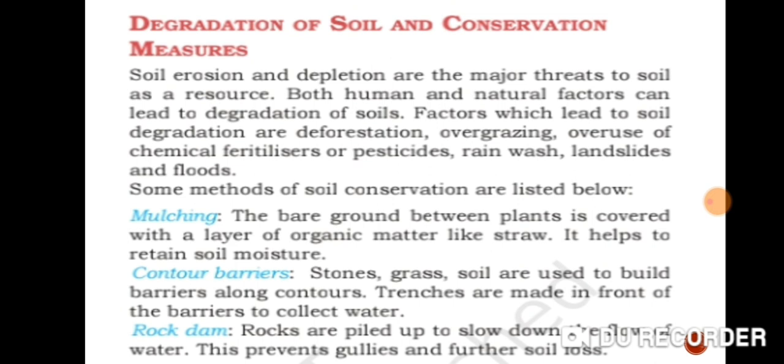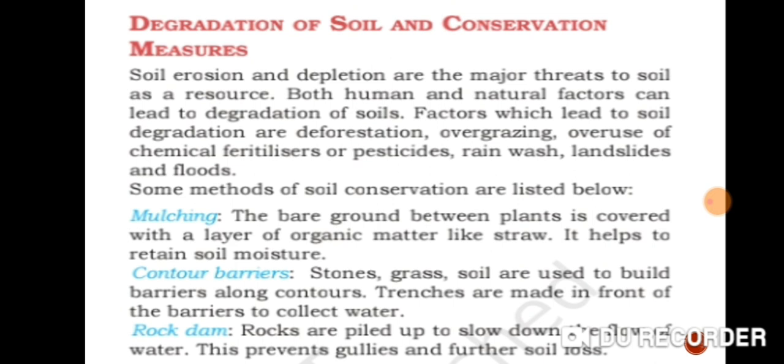The second method is the contour barrier method. Here, stone, grass and soil are used to build barriers along the contour. It helps to collect the water. The third is the rock dam. As the name suggests, these are dams created from rock. That's why it's named rock dam. These are arranged in a pile to slow down the water, and it helps prevent the formation of gullies.